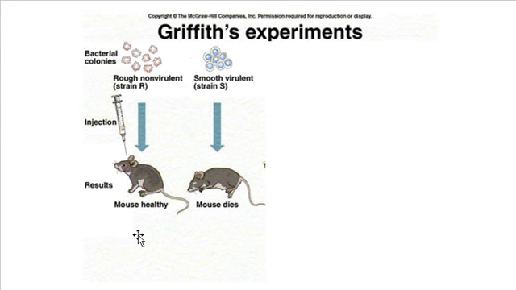Now, on the other hand, he has a different strain of bacteria, what we call here strain S. It's a different type of bacteria. If you inject that one into a mouse, so here's strain S, inject that into the mouse, and the mouse dies. So 2 different types of bacteria: one's deadly, one's not. Now, for his next experiment, he takes that S bacteria that we know is supposed to be deadly to the mouse,